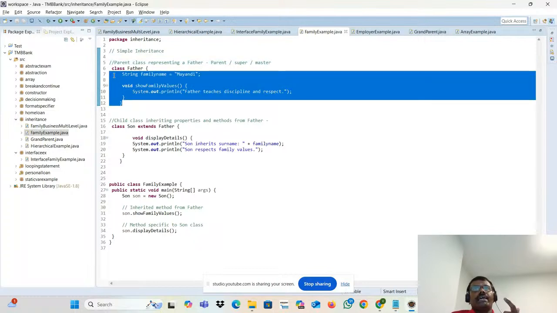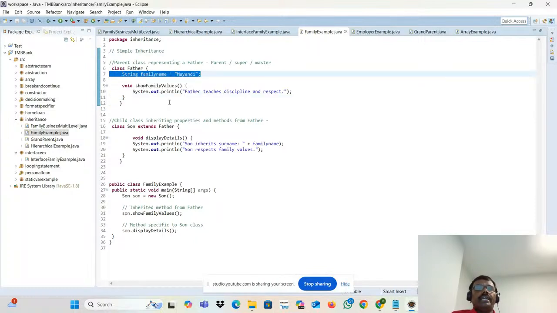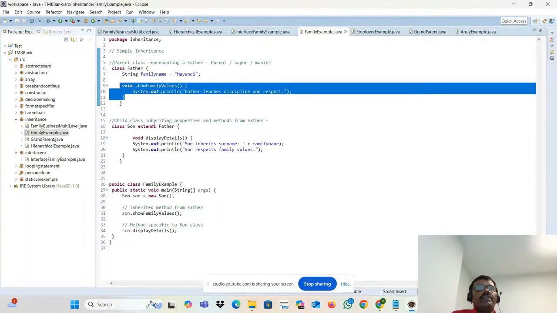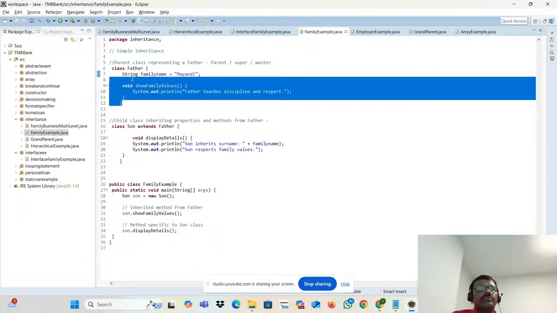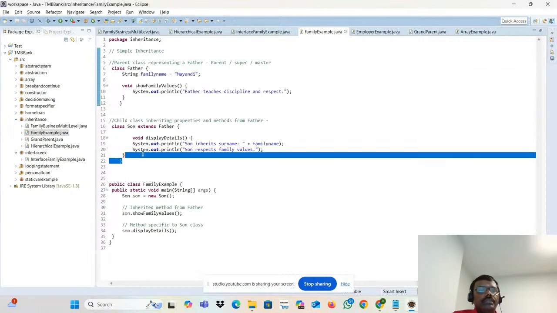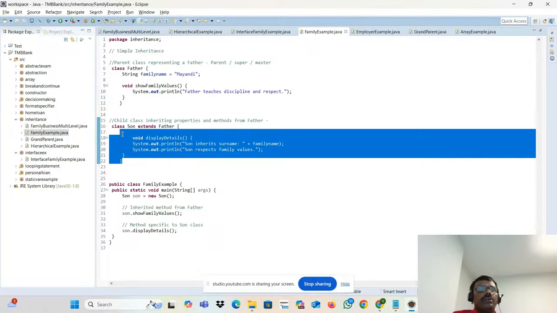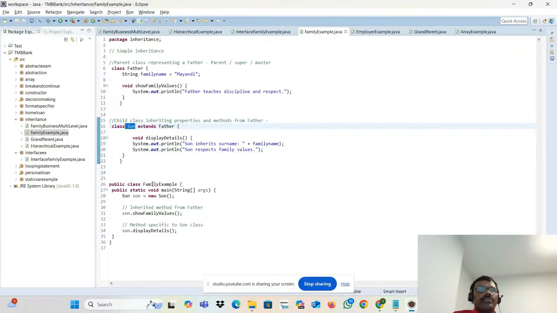You already know what a class means. It contains data members and member methods. This is a data member. What is the data member name? MyAnd. What is this method? Show family value. That is a member method. So they can use this one and this one also. Who can use? This guy can use. Who is that guy? Son. How can they use it? Because they have the relationship, they have the inheritance. How is the inheritance established? Using the extends keyword.